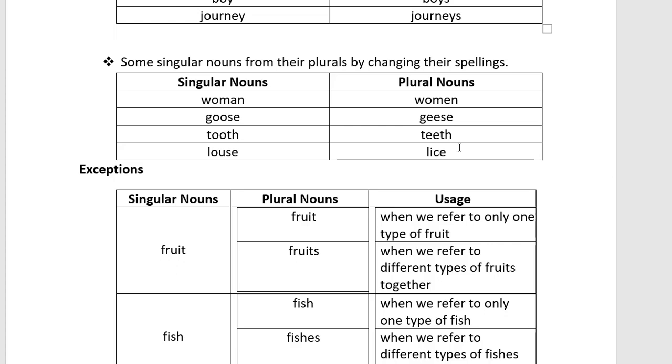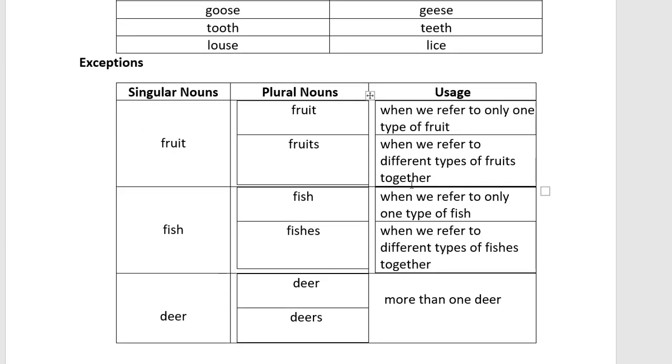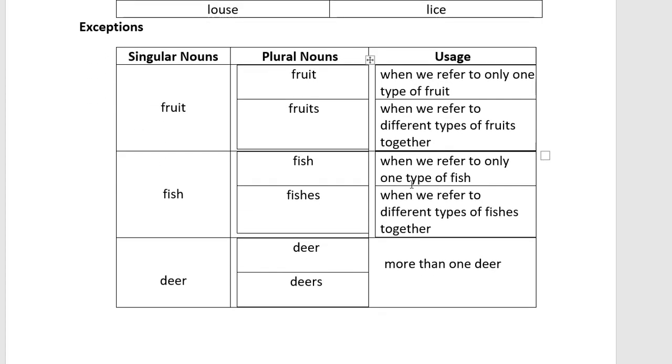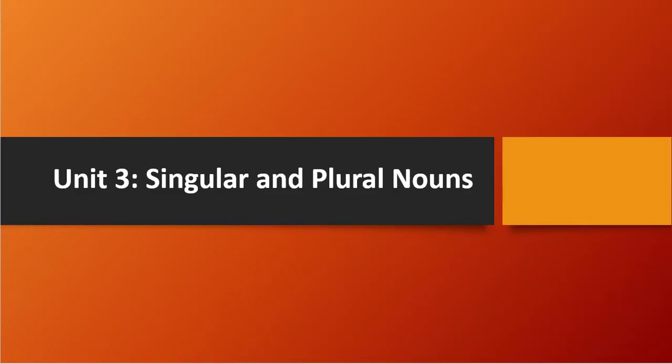And in the last we have seen a few examples which are exceptions, where the plural noun is similar to the singular noun, or can be written with s or es. You see fruit and fruits, fish and fishes, deer and deer. So all we have seen now. So let's see the exercise of it.